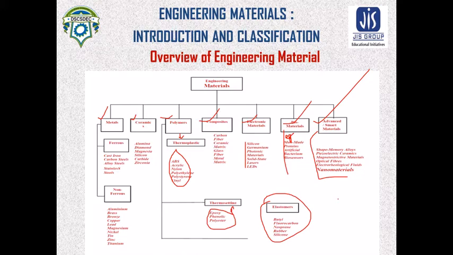For example, if we want to use a material for gas turbine operation, then it should have higher temperature resistance. And if we want to use the material for aerospace operation, then it should have a good strength to weight ratio. So these are some examples from which we can get an overview of the engineering material study.